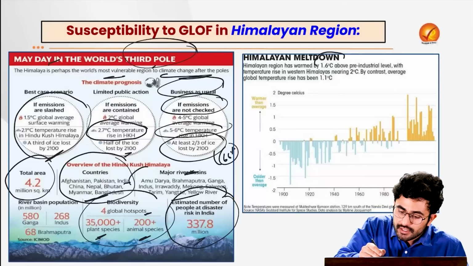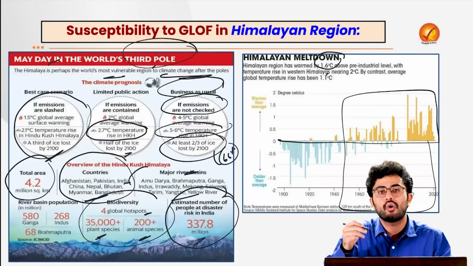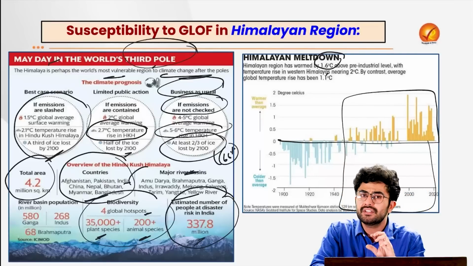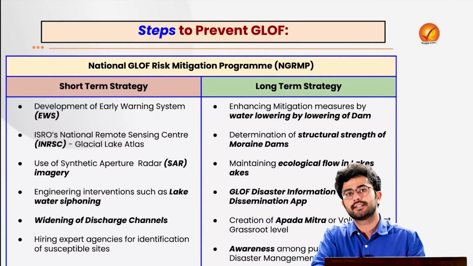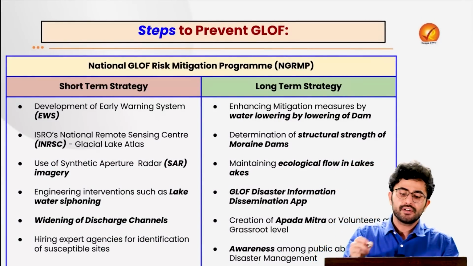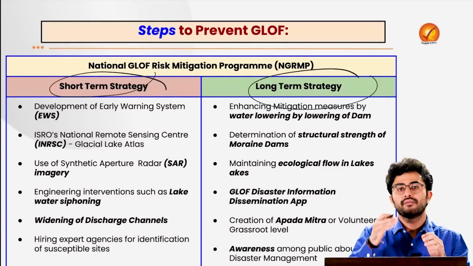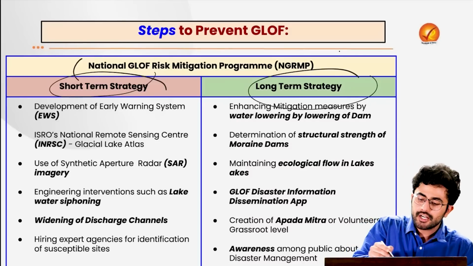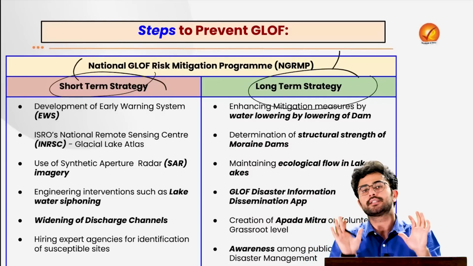Just look at the kind of temperature rise which has taken place from the year 1960 onwards itself. So can we say that we are becoming much more prone to GLOF? The answer is yes. So there are several short-term and long-term strategies which we can adopt under the larger National GLOF Risk Mitigation Program, which you can write in your mains answer.